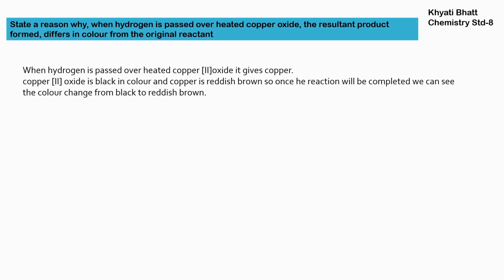Our question is, state a reason why when hydrogen is passed over heated copper oxide, the resultant product differs in color from the original reactant. So copper oxide is CuO when it is reacting with hydrogen. In this case we are getting Cu plus H2O. So this is a reduction reaction. As copper oxide is becoming copper, there is a removal of oxygen.